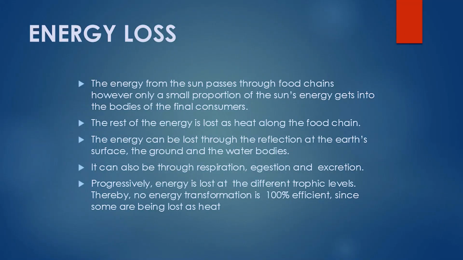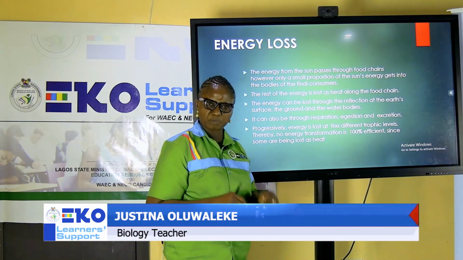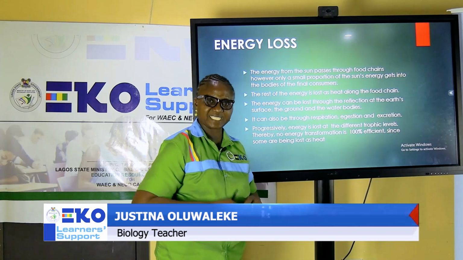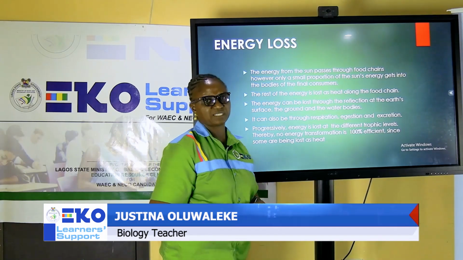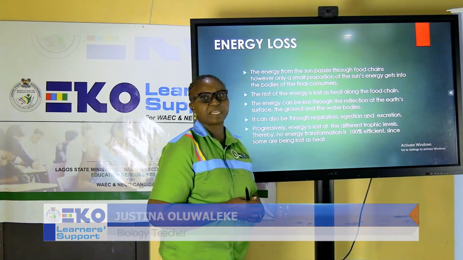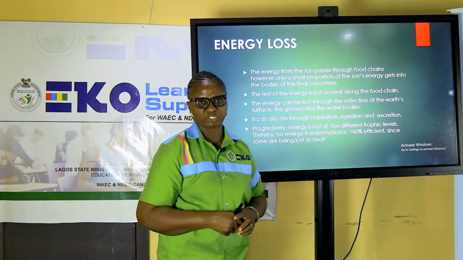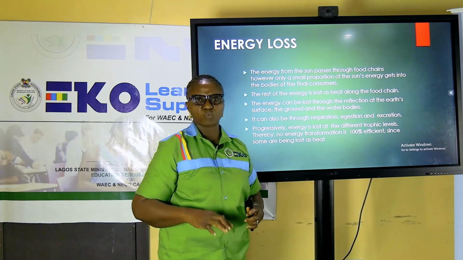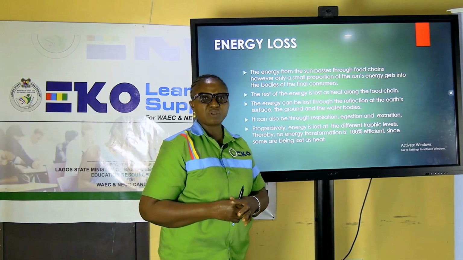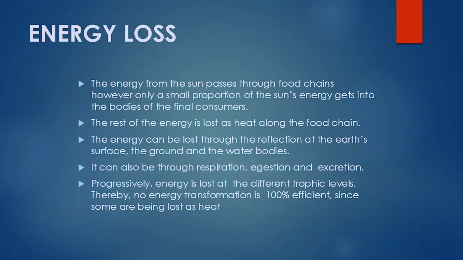Plants, they respire. Plants bring out waste materials, they gather it in their body, and some other processes. So a form of energy is being lost through these processes. Let's now look at animals. Quite a number of the animals are able to move around, and by doing that, they dissipate energy. Even when we respire, when we remove waste, we lose energy to the atmosphere. The rest of the energy is lost as what? Heat along the food chain.